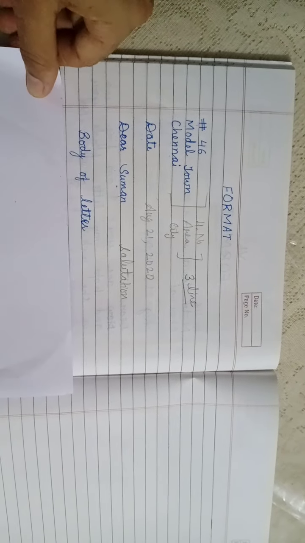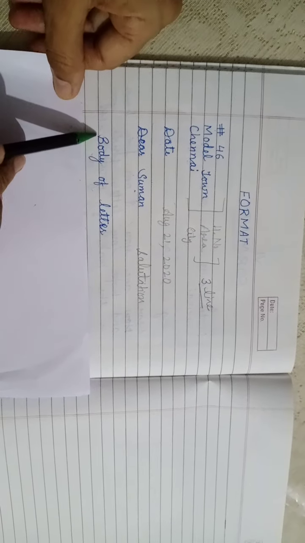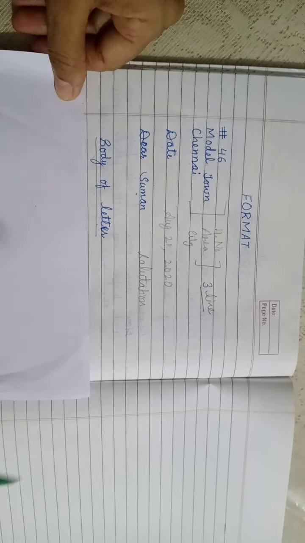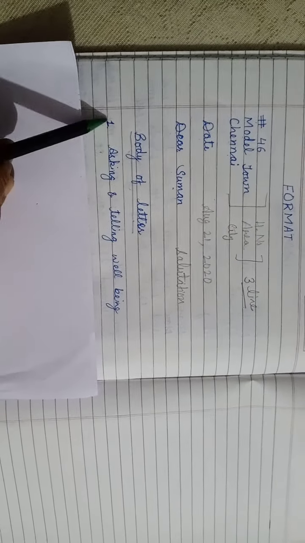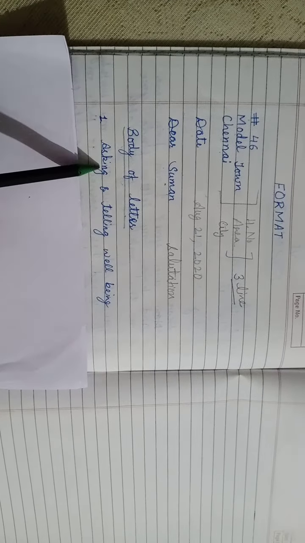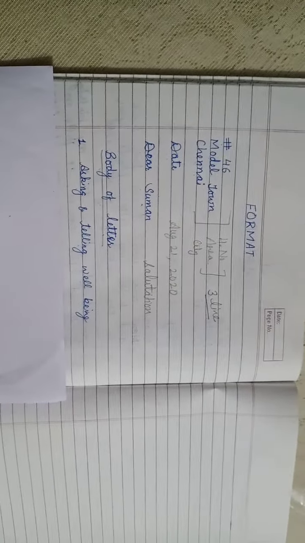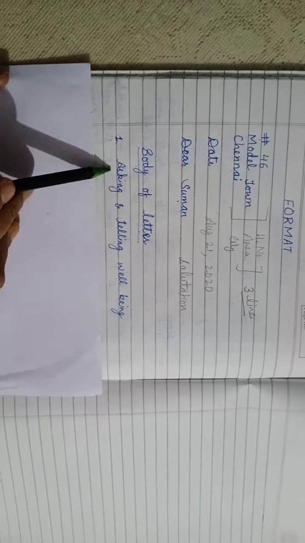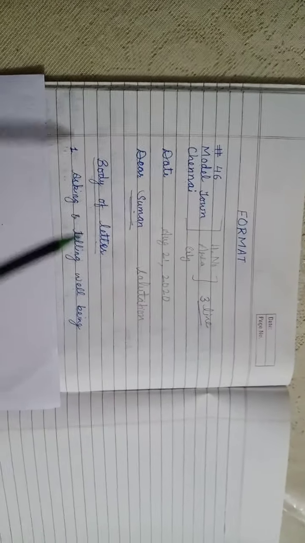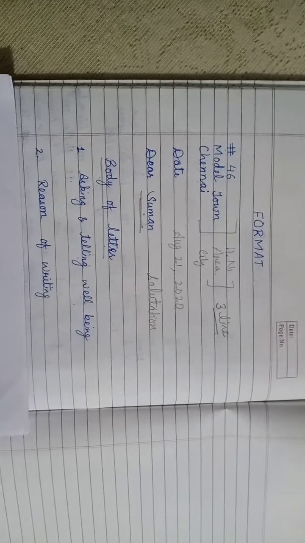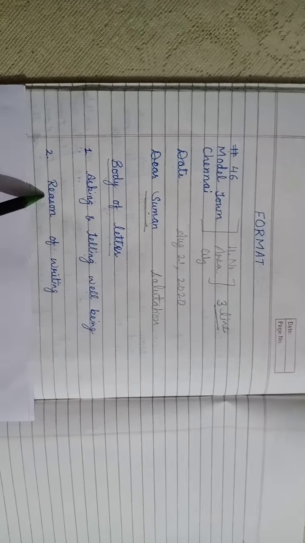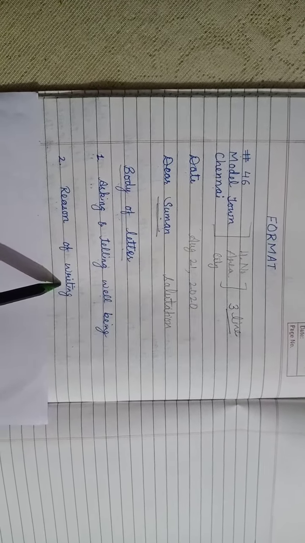Then comes the body of the letter. The body of the letter consists of 3 paragraphs. In the first paragraph we ask or tell our well-being, like we are happy and healthy, and we ask Suman how she is feeling and how her family members are. In the second paragraph we discuss the reason for writing the letter, the purpose.